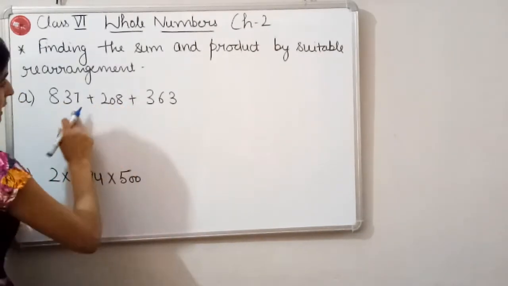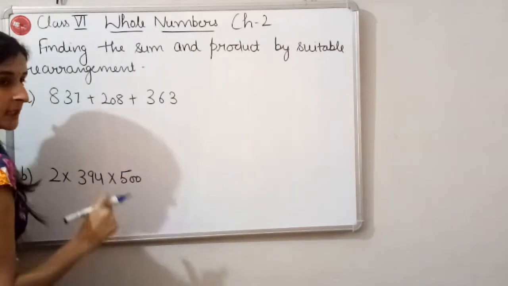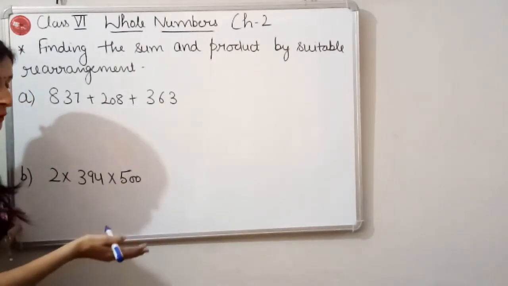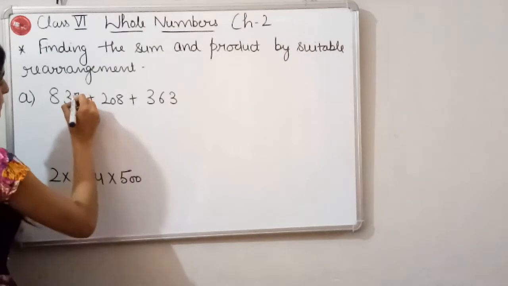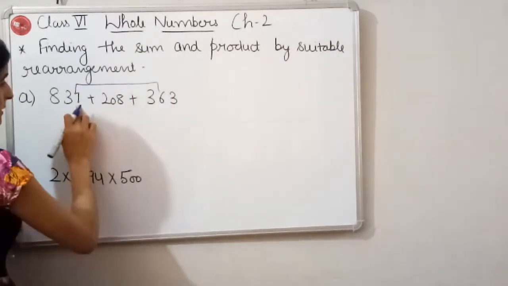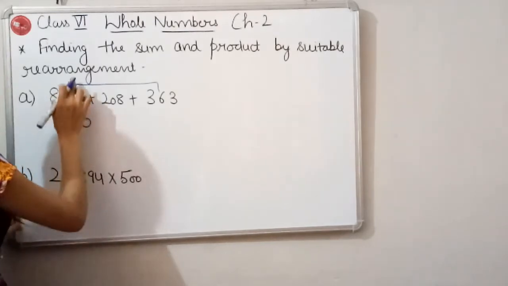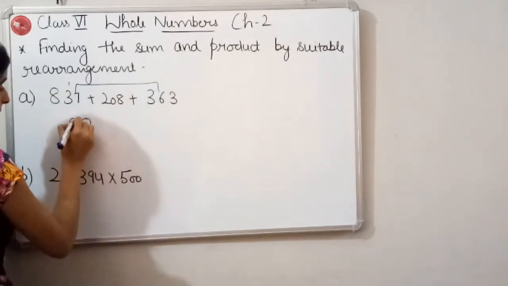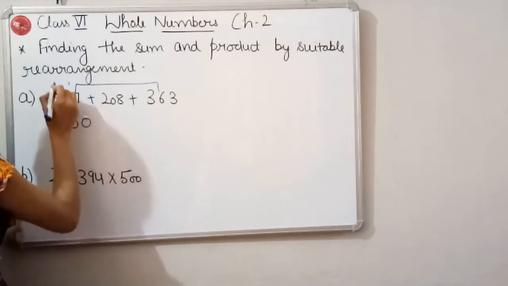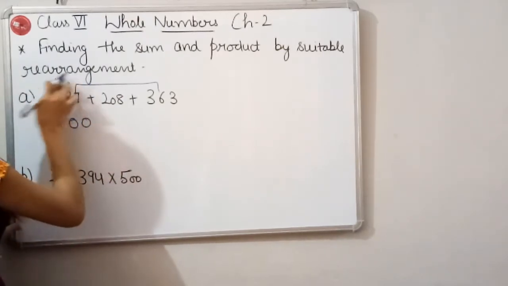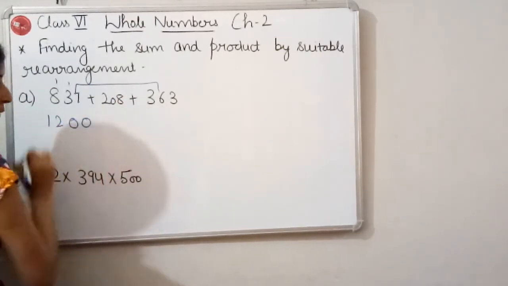Now let's come to this and this. 7 plus 3 is 10. It means there are chances of getting zeros, so we will make a group of this and this. 7 plus 3 is 10, 1 carry. 3 plus 1, 4. 4 plus 6, 10. Very good. Again we are getting the 0. 8 plus 1, 9. 9 plus 3, 12.